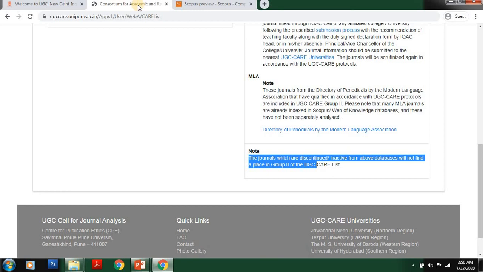But as a researcher, you are going to publish your research paper, so we should know how to verify whether the particular journal is actually indexed or listed in UGC CARE list group 2 or not. In this video, I have explained how to identify whether the particular journal is indexed in group 2 or not. I hope the video is clear to you.